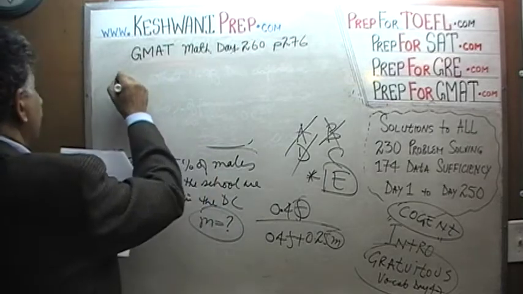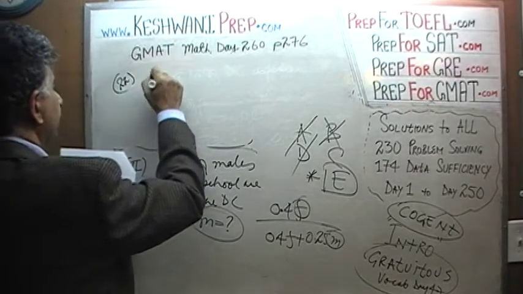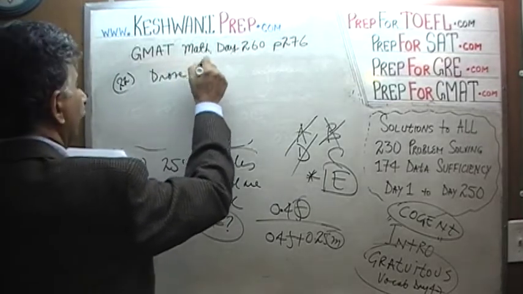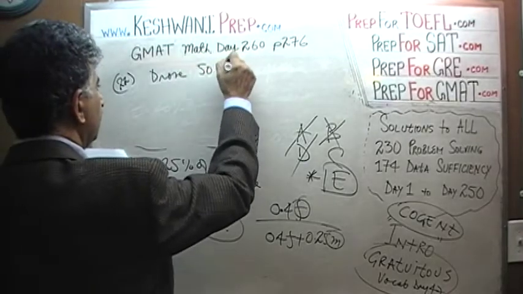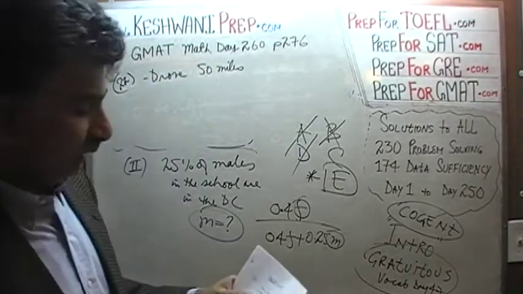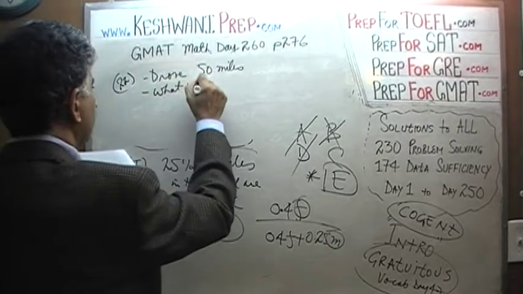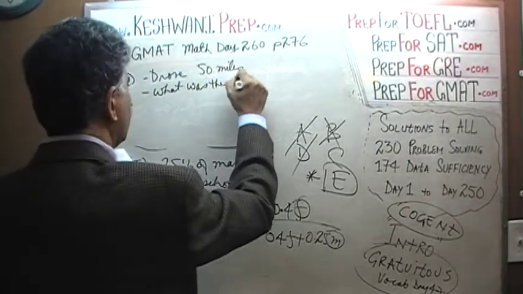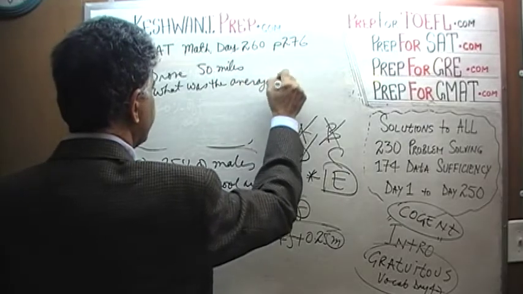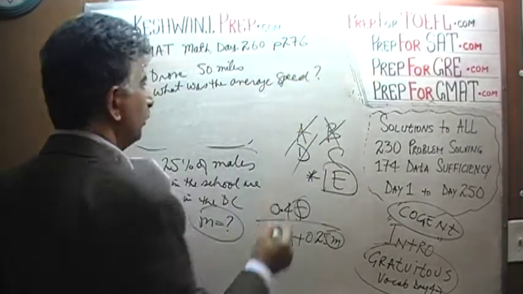We are told that we drove 50 miles. We are told that the trip was 50 miles long. The question is, what was the average speed? What was the average speed?